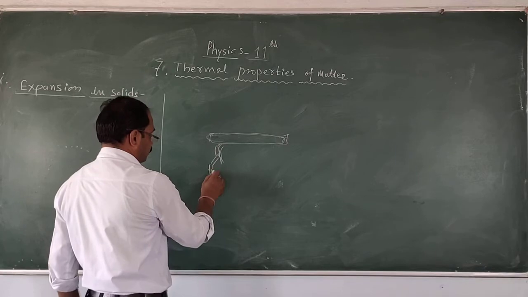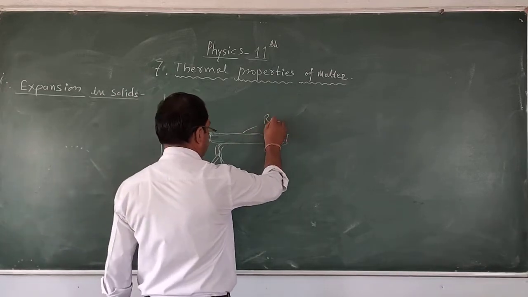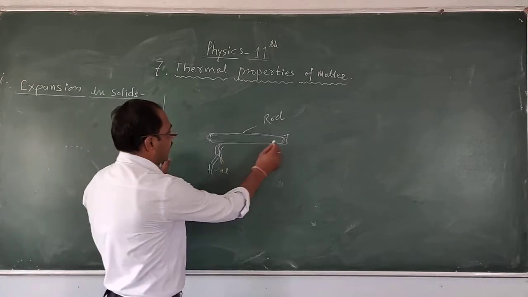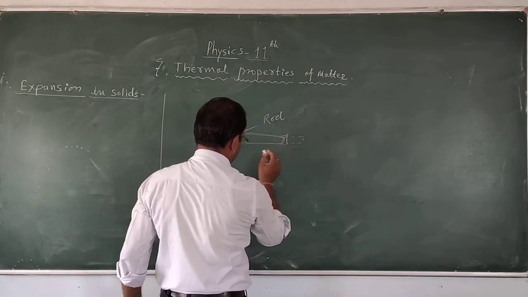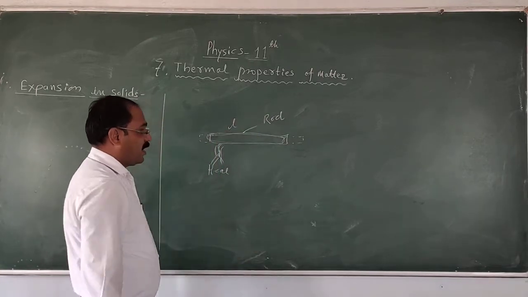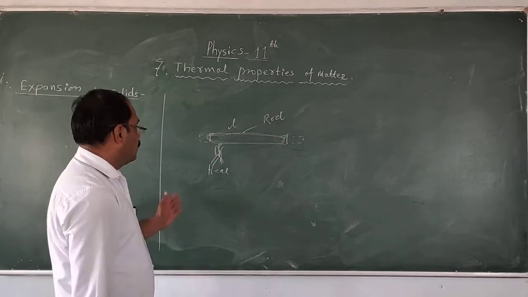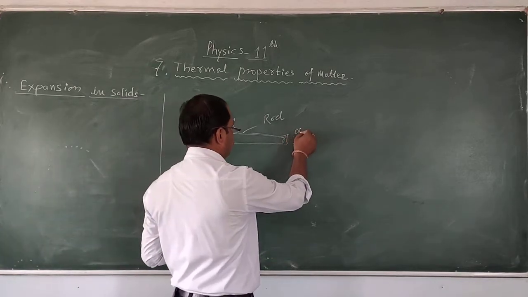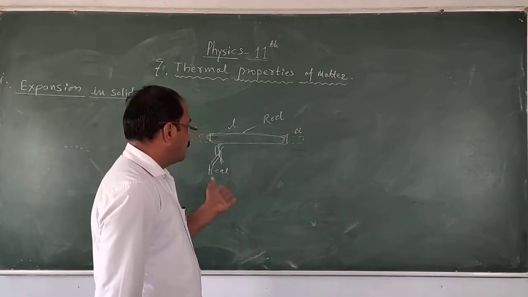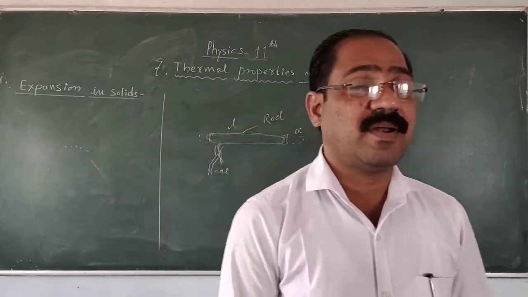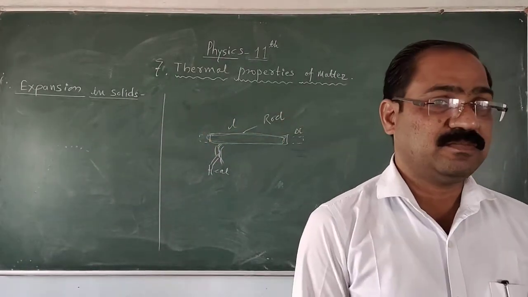After giving the heat, the body can expand like this. Here the initial length of the body is small, and the expansion produced in the body is delta L. Therefore, this expansion is linear, that is, lengthwise. This expansion is called linear expansion.